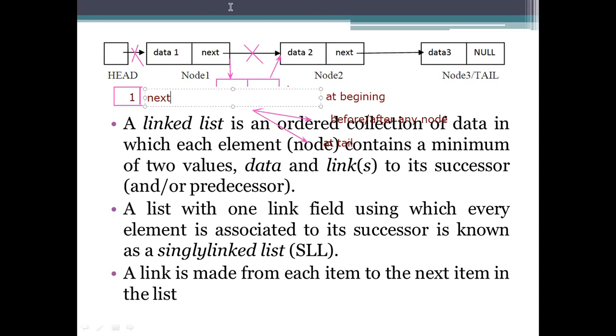This could be pointed to here, and then this next pointer will be pointed to here. Likewise, I inserted this one at the beginning, and this will be the middle of that one. And if you want to add a node here, simply add a node.